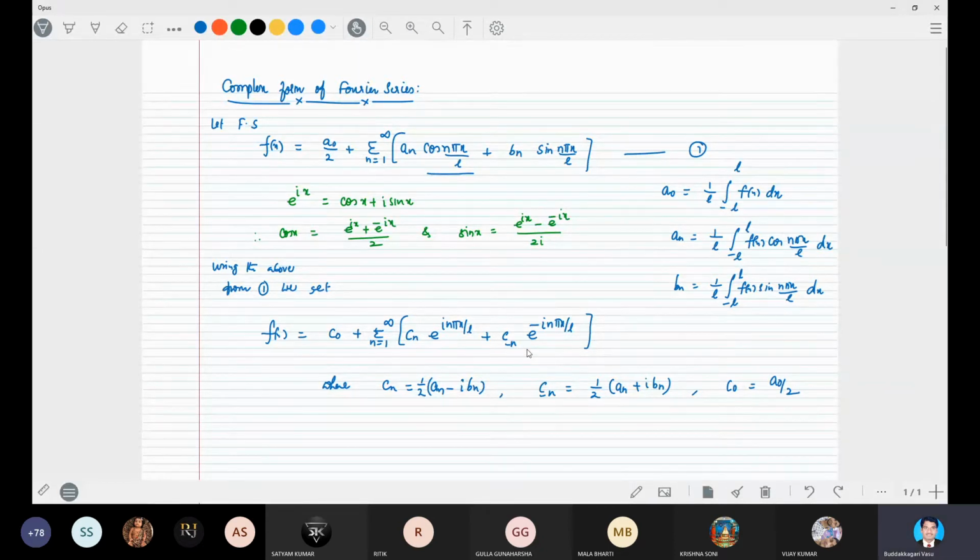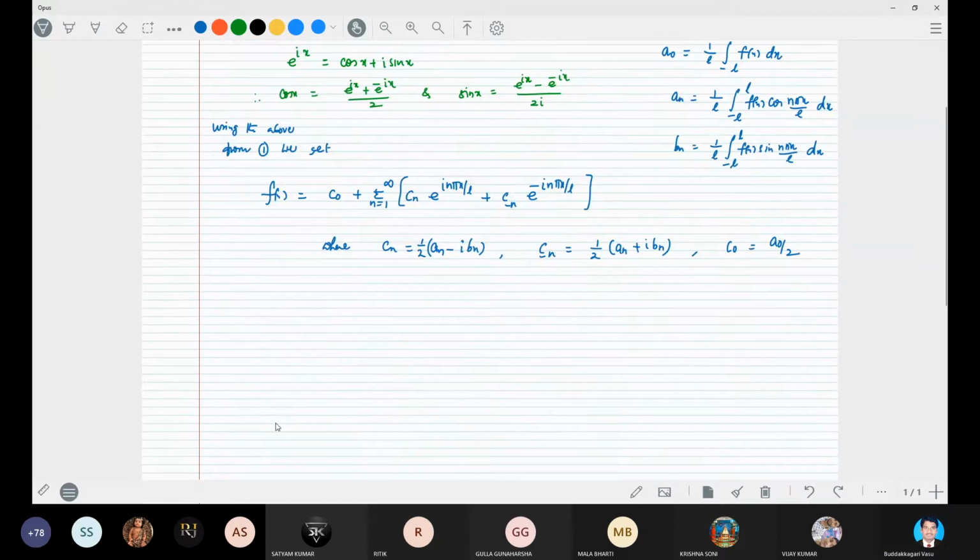Clearly cn and c minus n are complex conjugates.